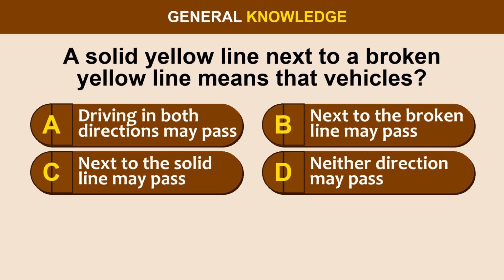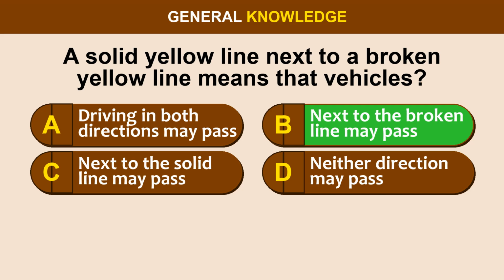Question 67. A solid yellow line next to a broken yellow line means that vehicles: option A, driving in both directions may pass. Option B, next to the broken line may pass. Option C, next to the solid line may pass. Option D, neither direction may pass.